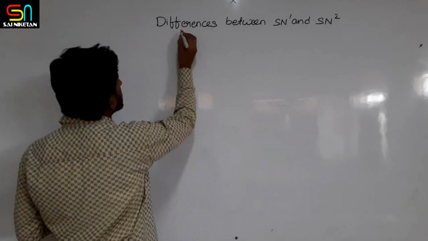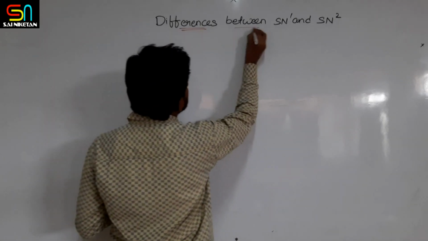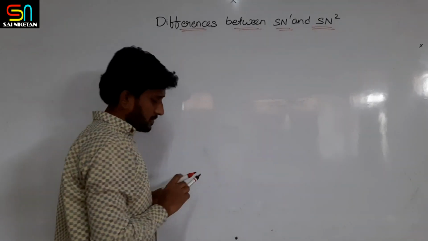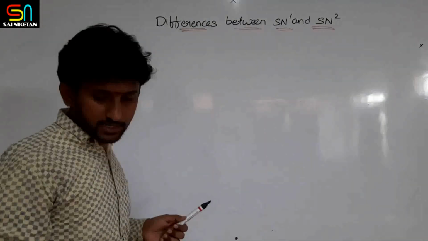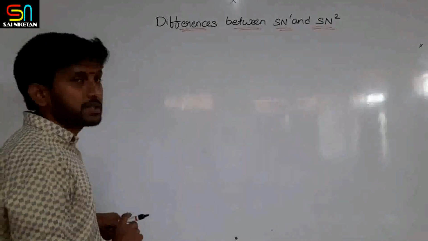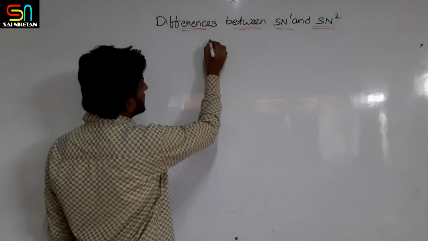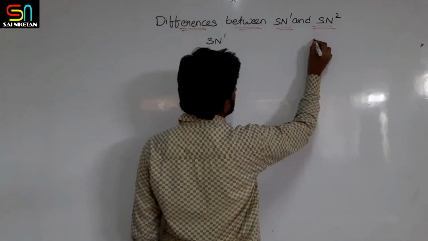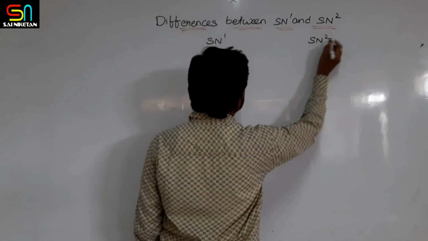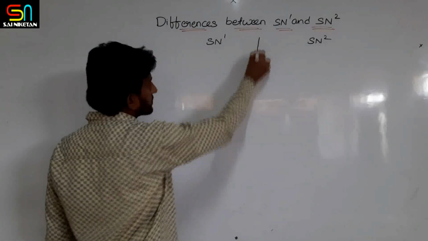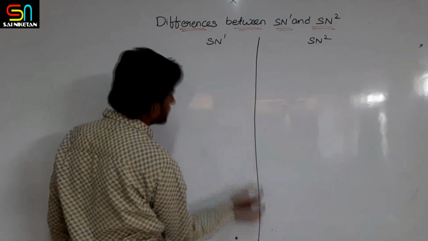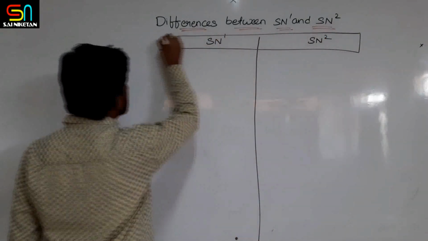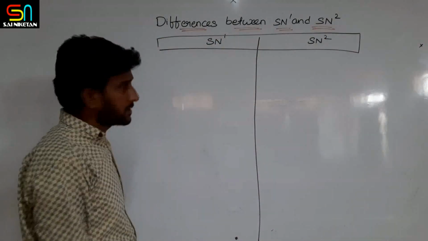If you read it comparatively, then it is easier to remember this concept. So let us see what comparisons we get between the SN1 and SN2 mechanisms.